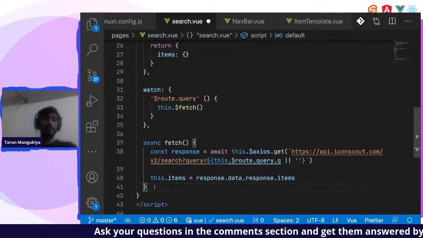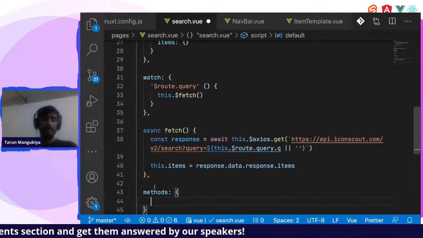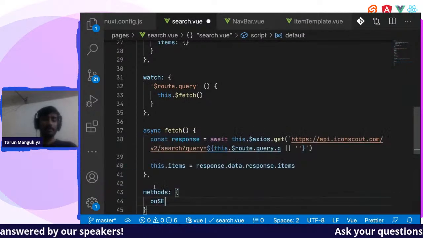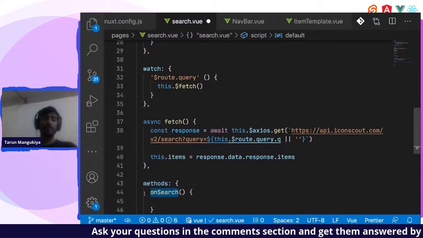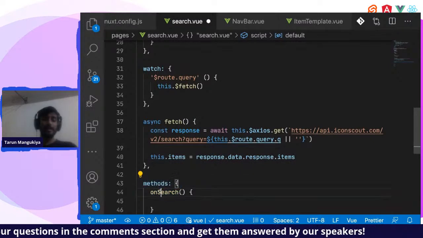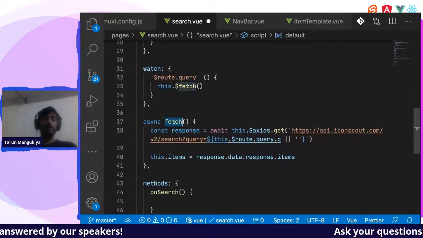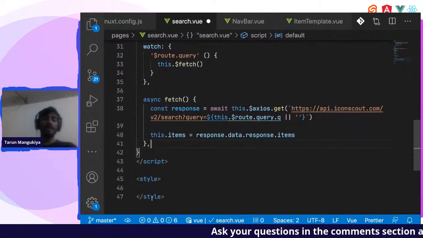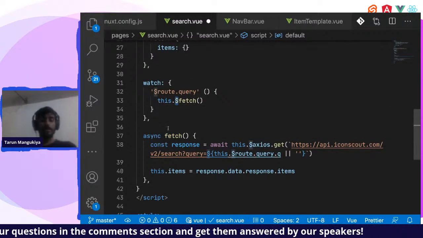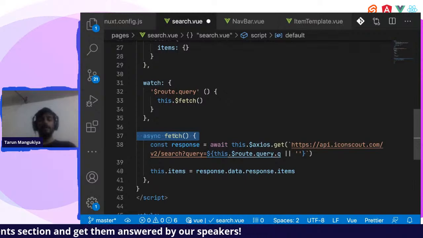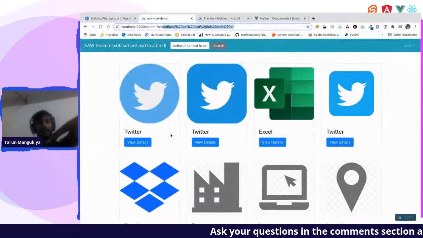So if you have one more method over here, which is inside methods, and you have given it, let's say, onSearch, then whenever you want to call any method inside methods, you will have to use this. directly. But when you want to call the fetch method, that is fetching the data, you will have to use the dollar sign. This is a framework's method, not a user-defined method. So this will recall the function.